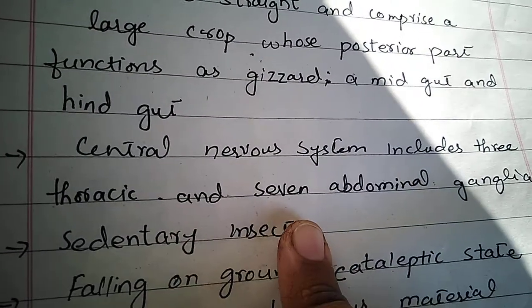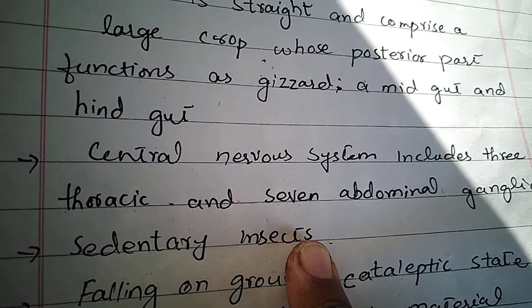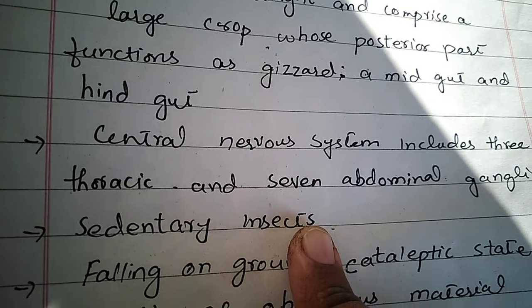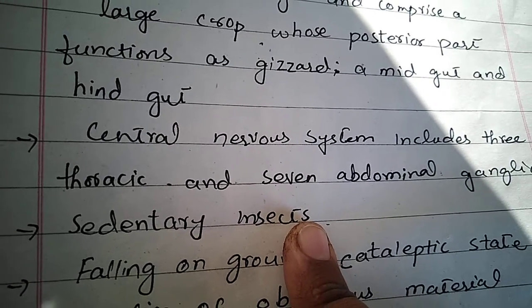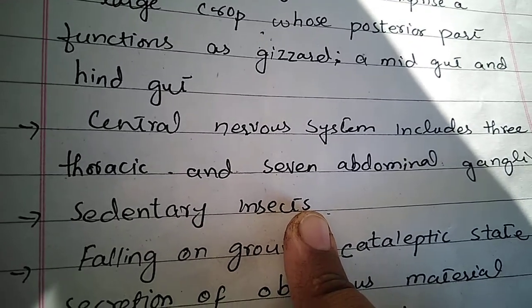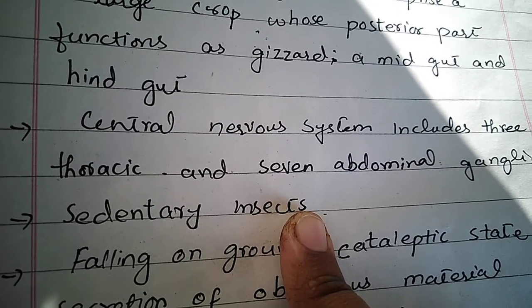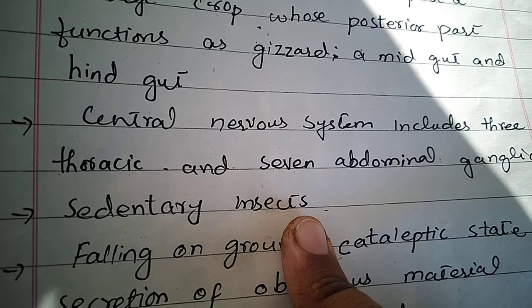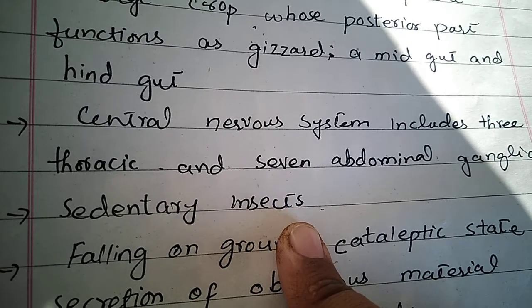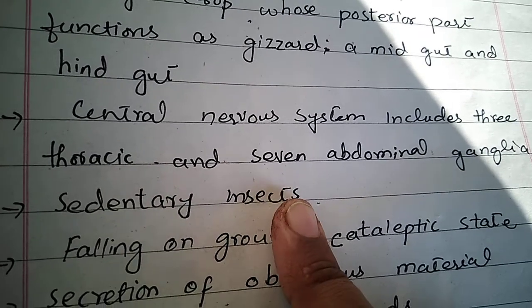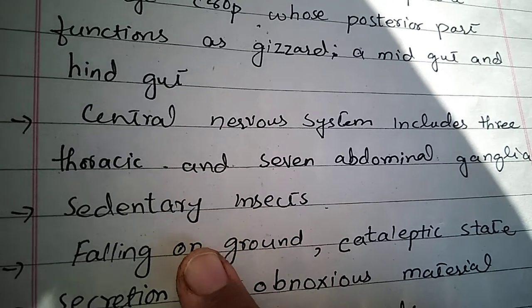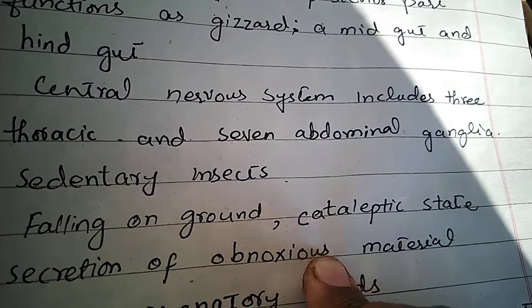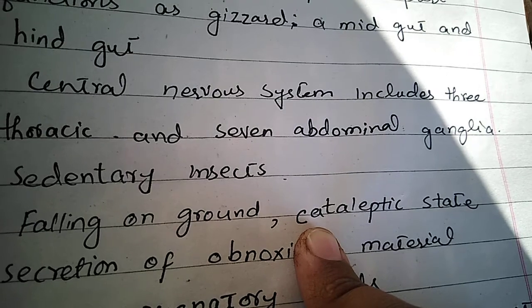These insects are sedentary because their external appearance or morphology is just like a stick. They use these strategies for camouflage. However, if they are detected by a predator, they adopt certain other strategies, which is falling on the ground and entering into the cataleptic state.